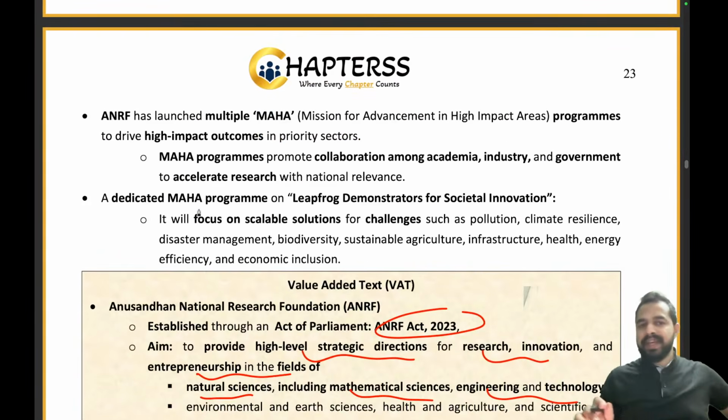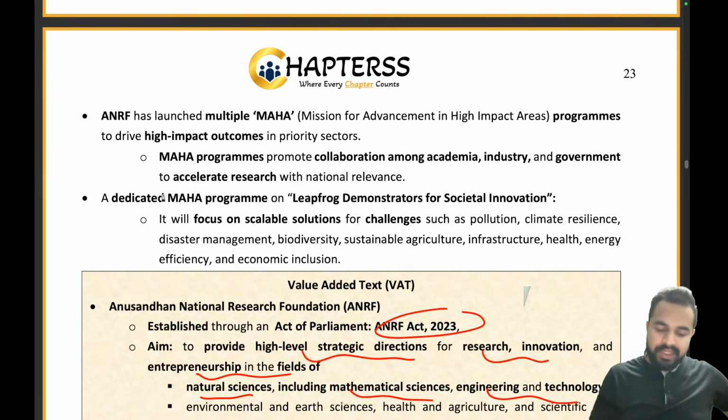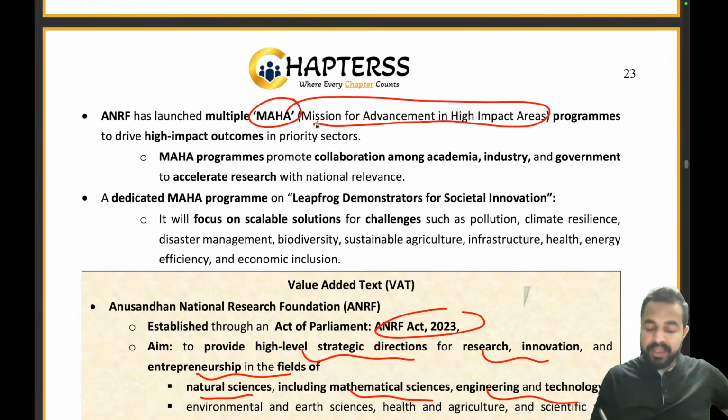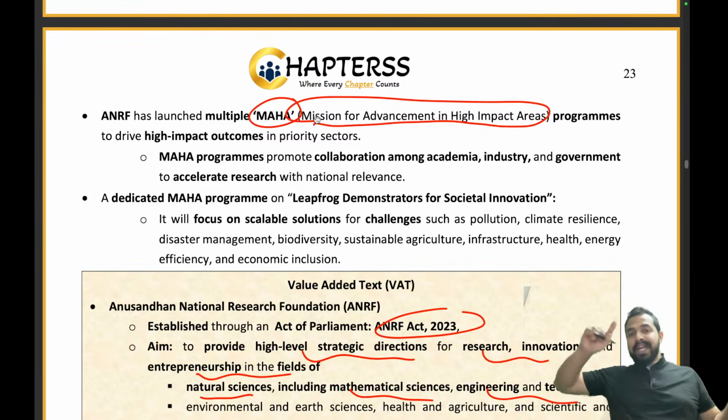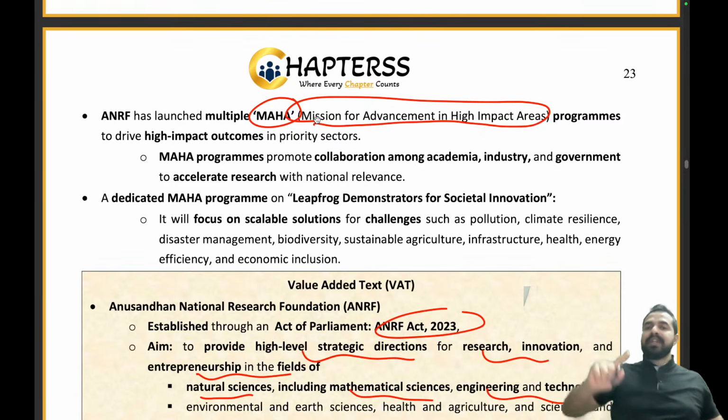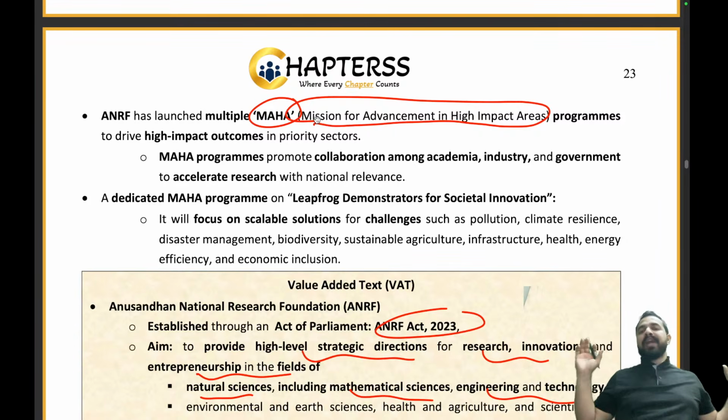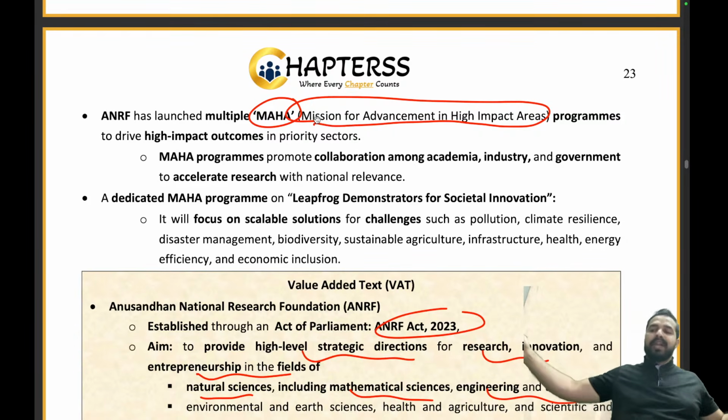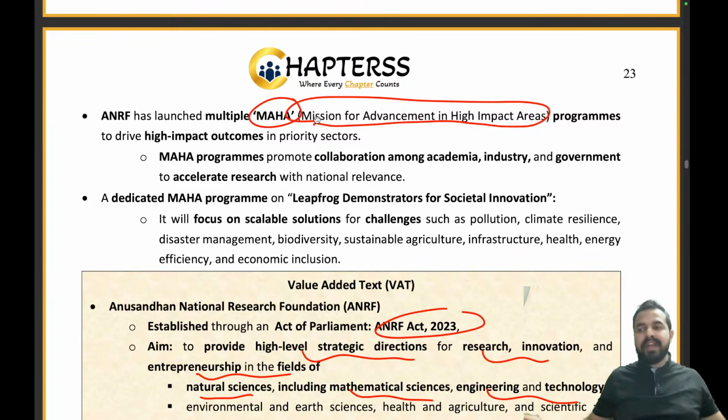Now there are some initiatives taken by ANRF. Multiple MAHAs have been launched. What is a MAHA here? Mission for Advancement in High Impact Areas. So we will be advancing high impact areas, not working on the less priority areas.